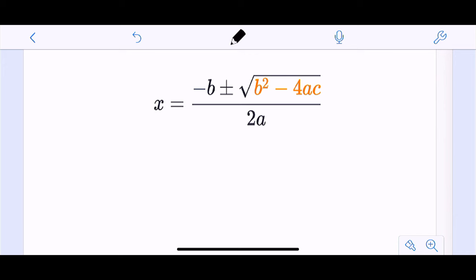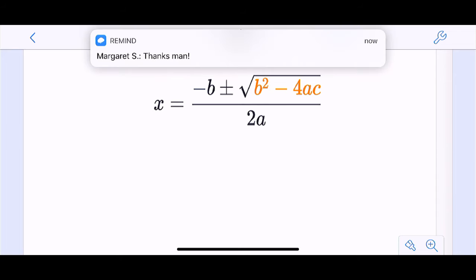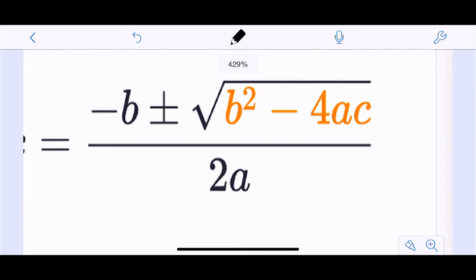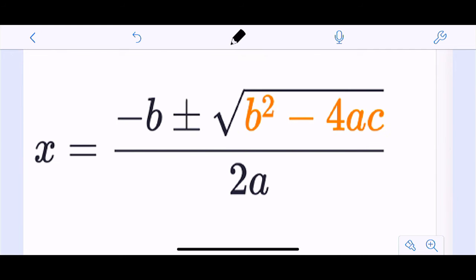Okay, so let's go on. So this is the quadratic formula, right? The reason that we're going to talk about this is because I want to talk about the discriminant. People get confused about this because they think it's more complicated than it is. The discriminant is just this part under the radical, okay?